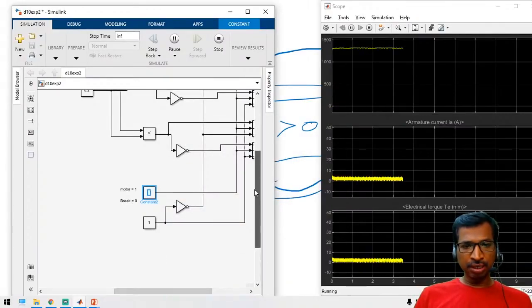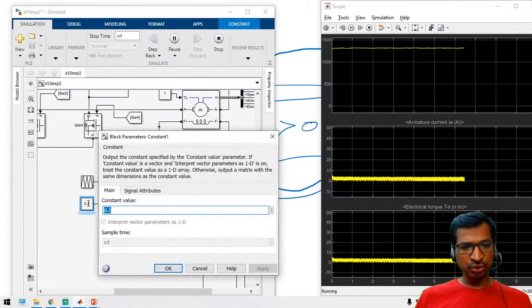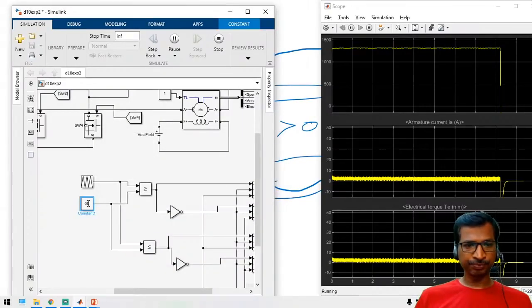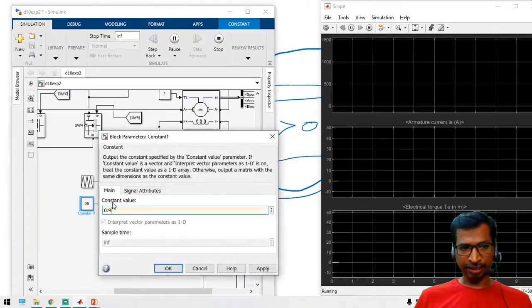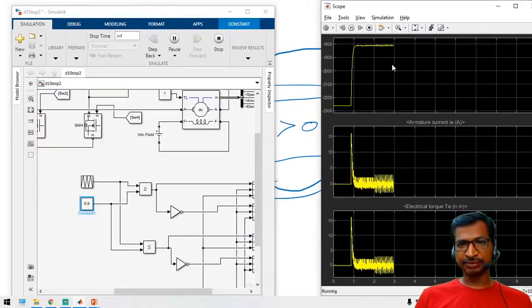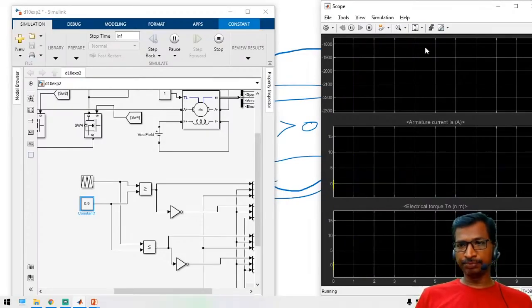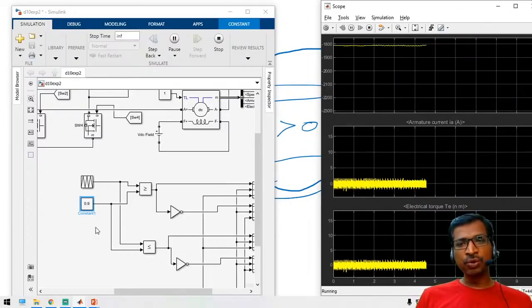And now, if you change the PWM from 0 to, let us take, 0.9, in that case the motor will be in the reverse direction. So this is called reverse direction, 1850 RPM. Like that we can achieve forward motoring and then reverse motoring.